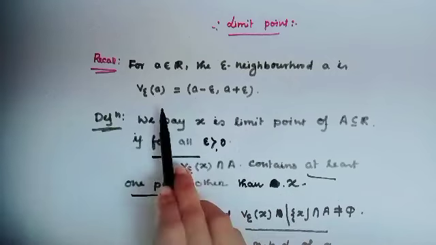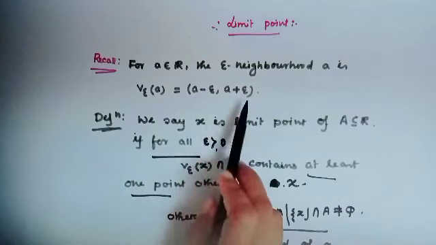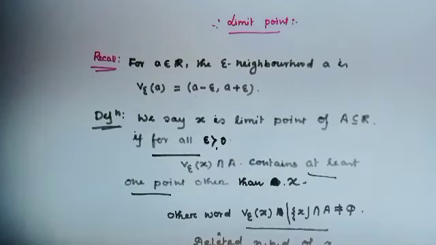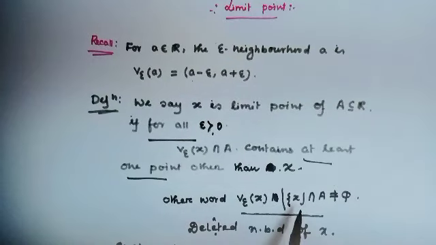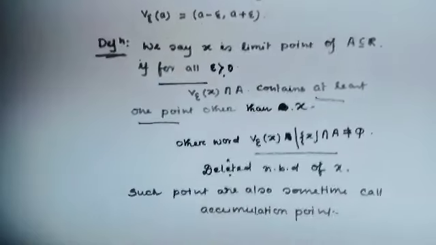We have denoted what V_epsilon(x) is. This is the neighborhood containing x. In other words, V_epsilon(x) minus {x}, intersect A is not equal to the empty set, and this is called a deleted neighborhood.